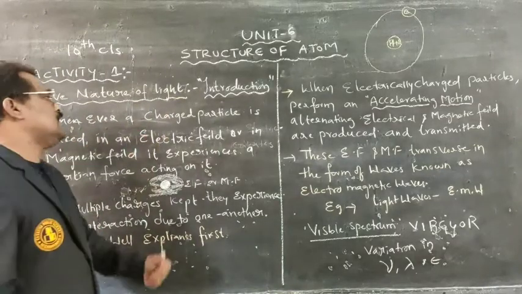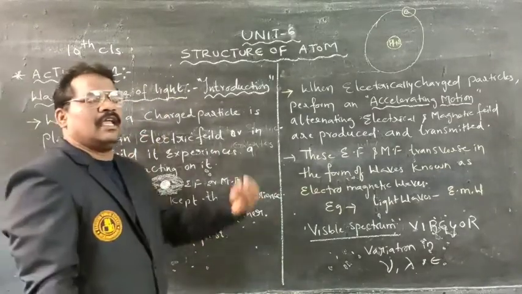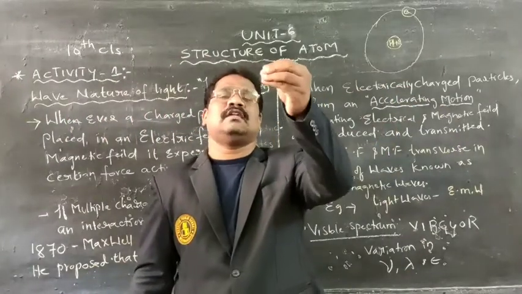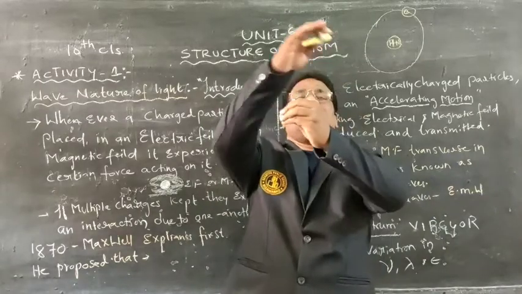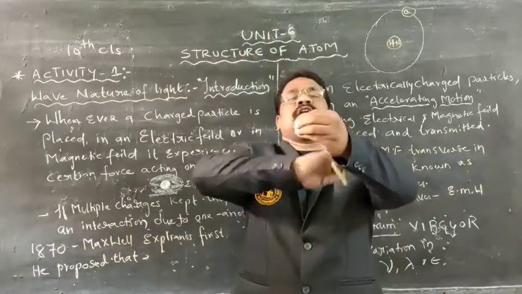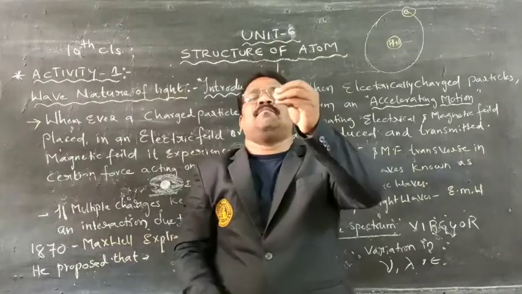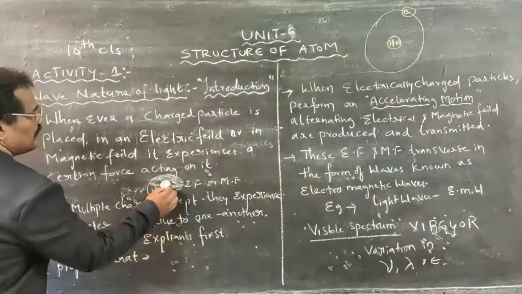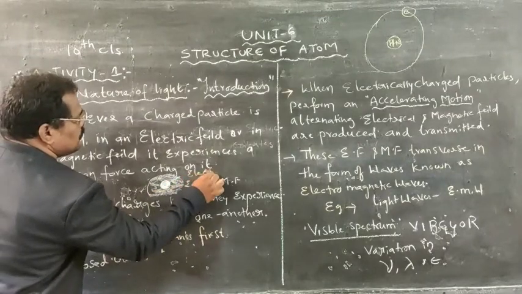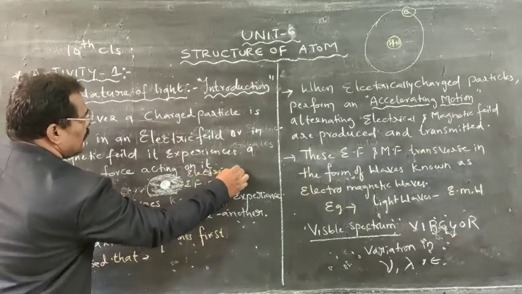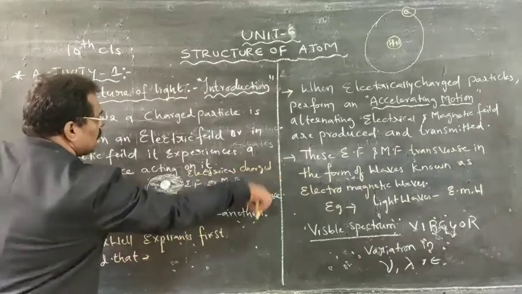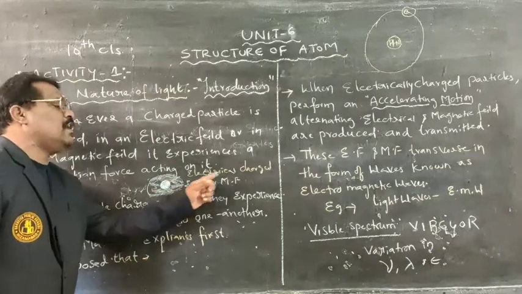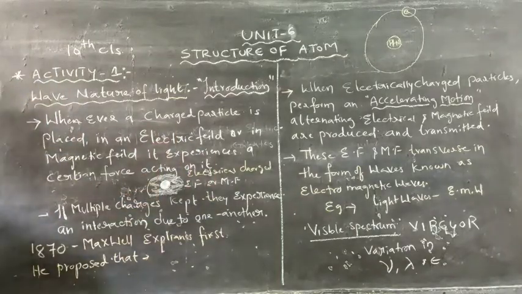If I take an electrically charged particle, I have taken one electrically charged particle, and I am placing this charged particle within an electric field or a magnetic field.